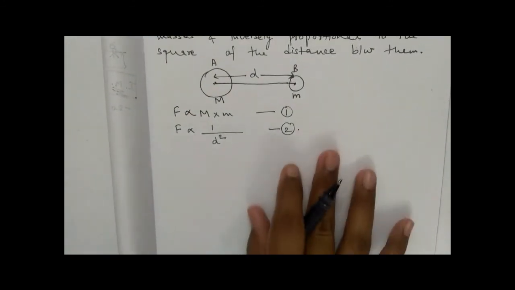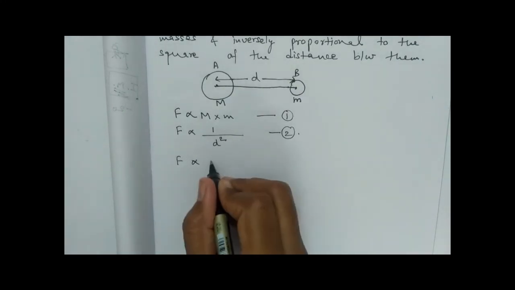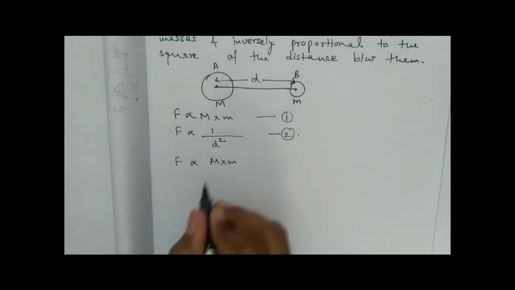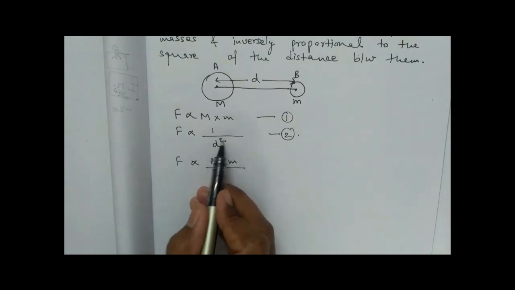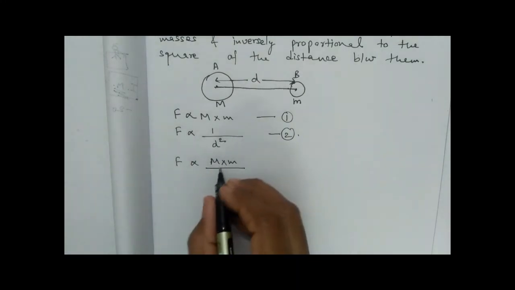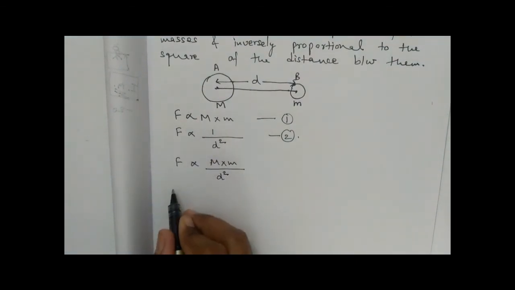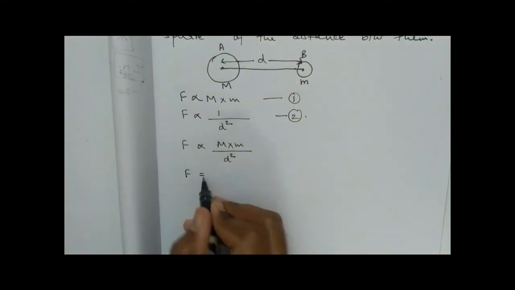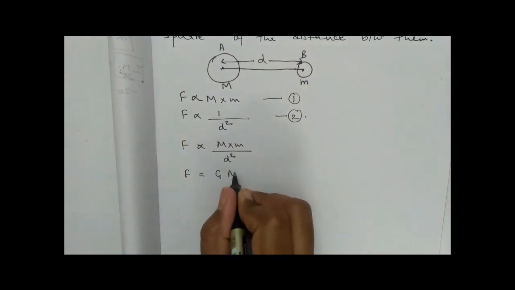Now combine both the equations, we get force is directly proportional to M into m, and d square is inversely proportional, so I am taking it in the denominator. Now remove this proportionality sign. It will be replaced with a proportionality constant, and this constant I'll be taking as capital G.